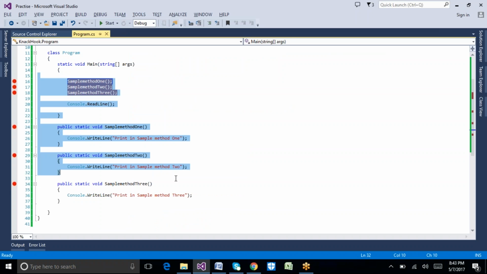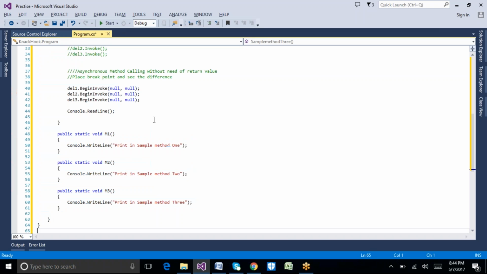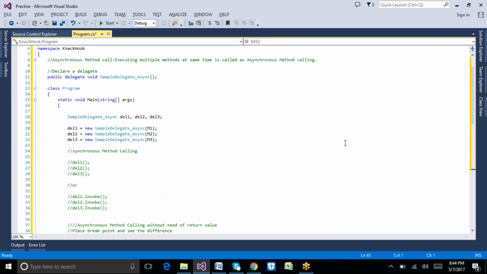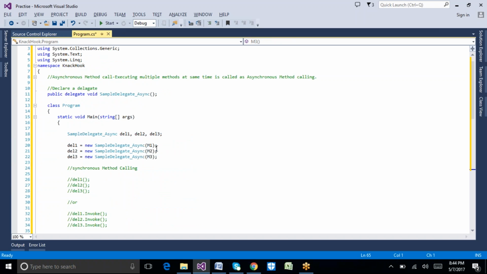Did you guys understand this approach? By this we understood that we are executing a method step by step. Yes, sir. A method needs to be completed first, then after that method 2 will complete. So this concept is called synchronous method call execution. Now I am going to explain one concept which is called asynchronous method call execution. Let's see how it works.